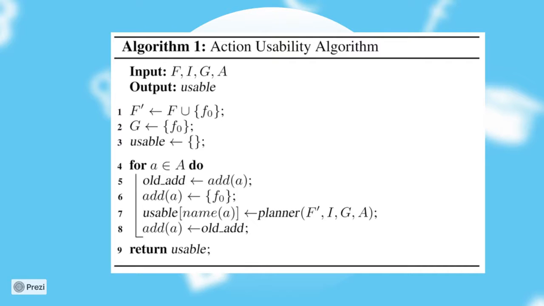Otherwise, it is possible that the goal is achieved because of an alternative action. Since F0 doesn't exist in the original domain, it is important to append it to the set of predicates F before using F0. Then, it calls a sound and complete planner to find the plan for the modified problem. If a valid plan is returned, A is considered a usable action. If not, then A is unusable.